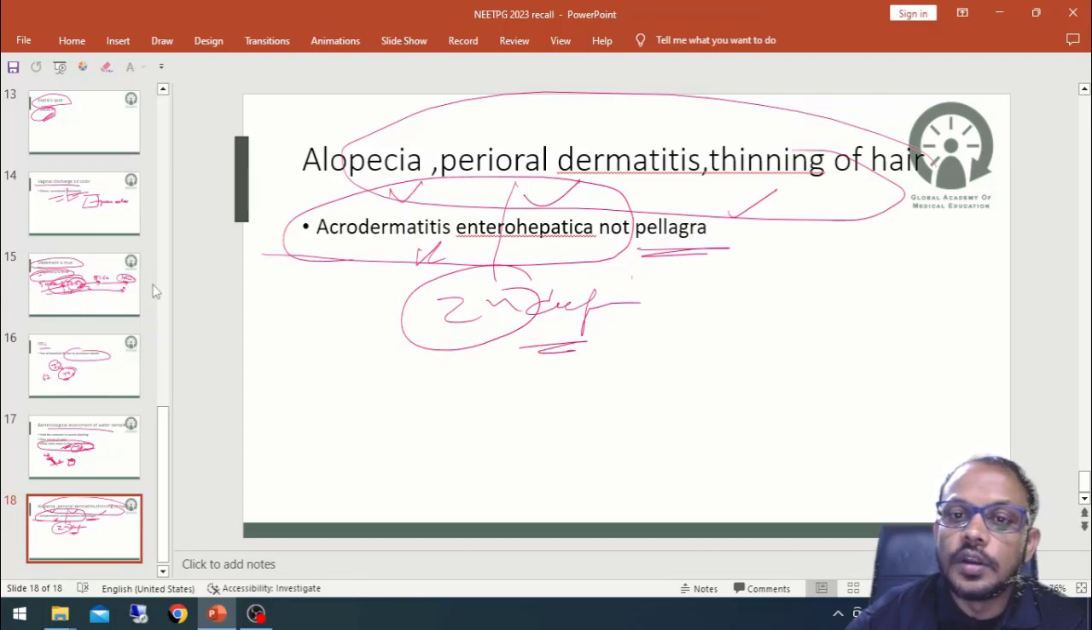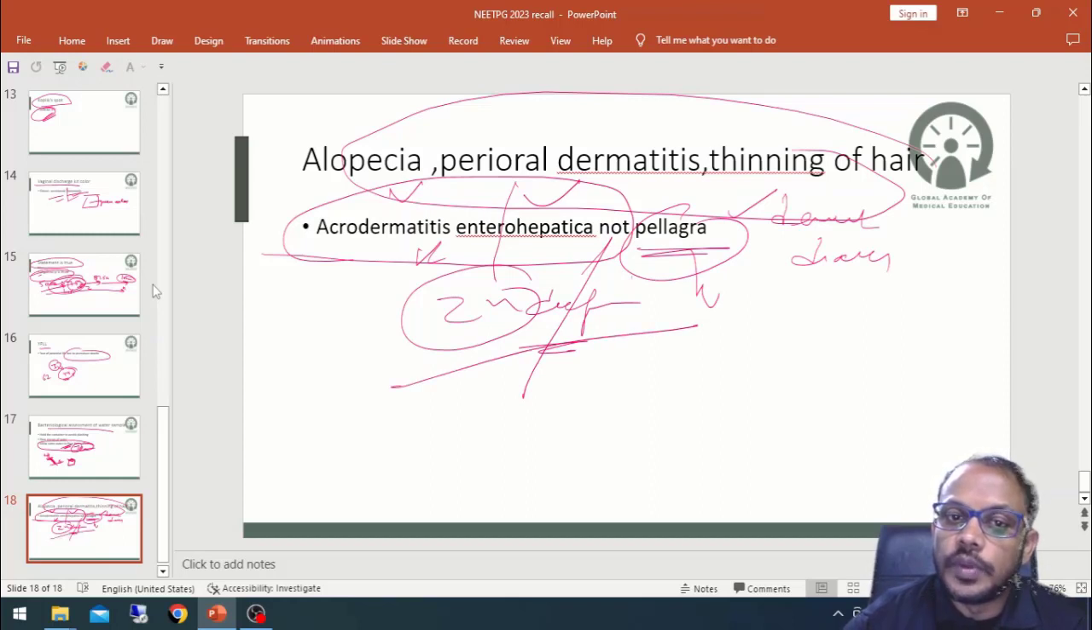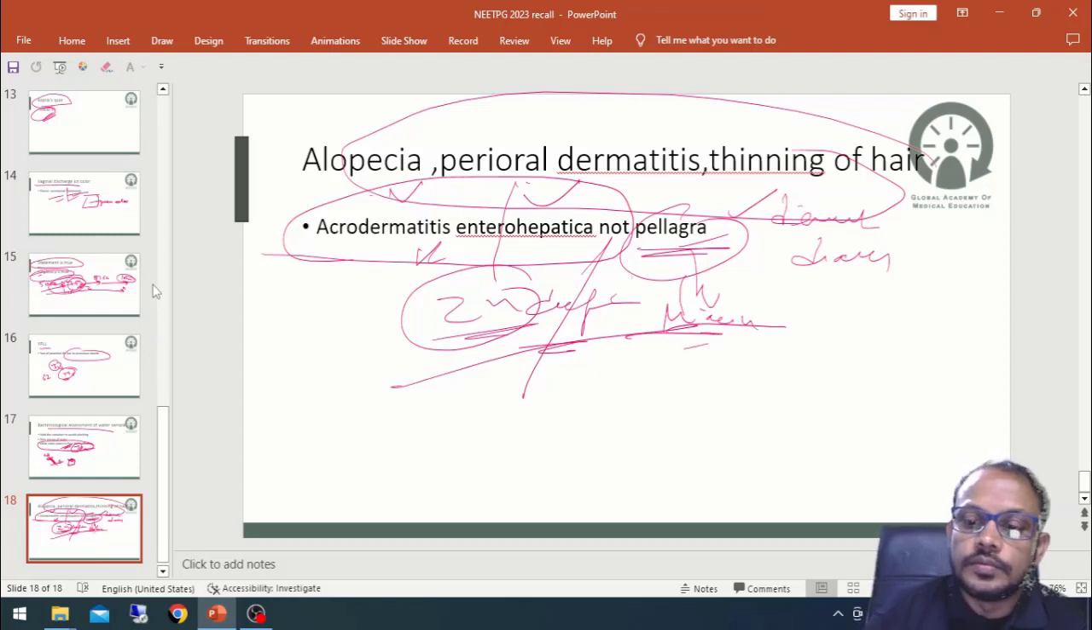If it is not there, and dementia or dermatitis or diarrhea is given, then it is related with pellagra. So pellagra and zinc deficiency are very close, but if alopecia, perioral dermatitis and thinning of hair are there, then it should be zinc, and if it is related with diarrhea, dermatitis or dementia, it is related with pellagra, or niacin deficiency. Okay, so both can be done because it is a recall based question.